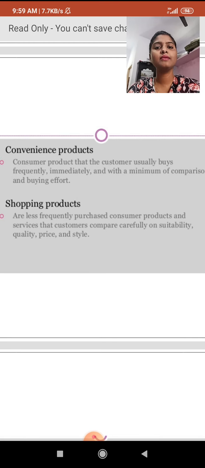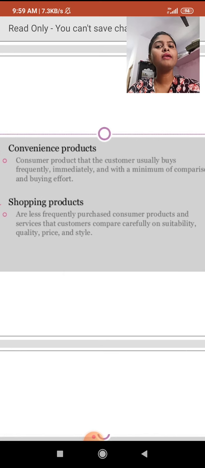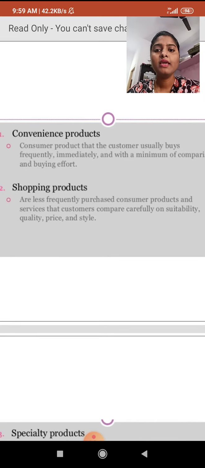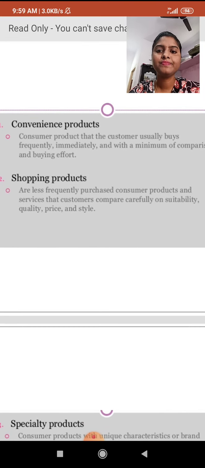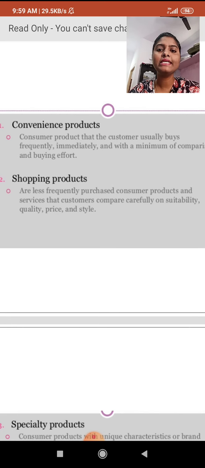Convenience products are the products we usually buy frequently and immediately, keeping minimum comparison and buying effort. The next one is shopping products. Shopping products are less frequently purchased consumer products and services that the consumer compares carefully on suitability, quality, price and style.